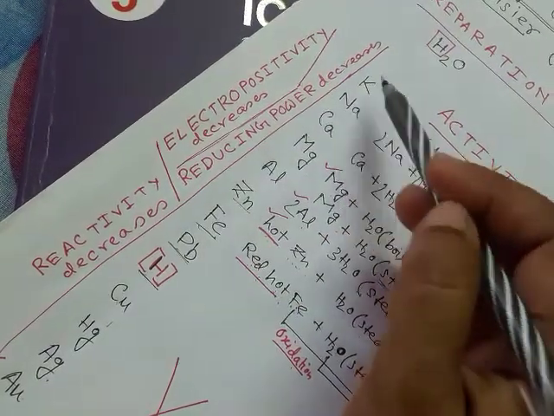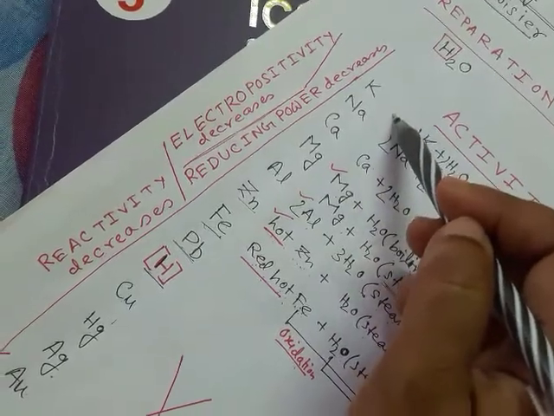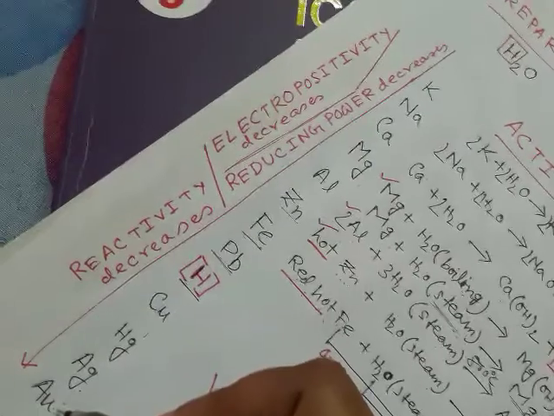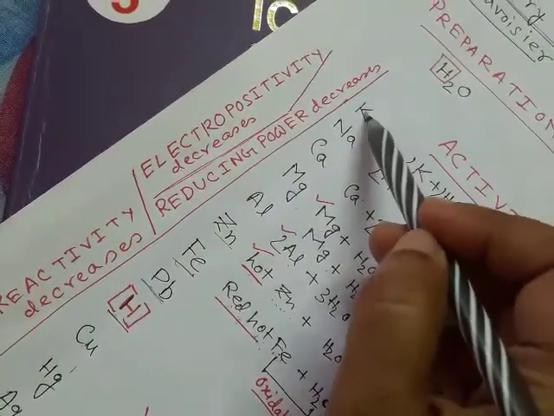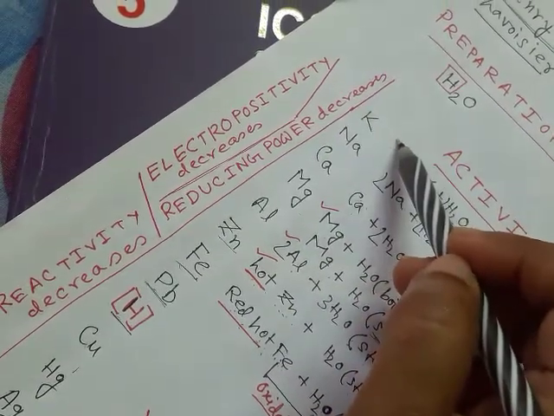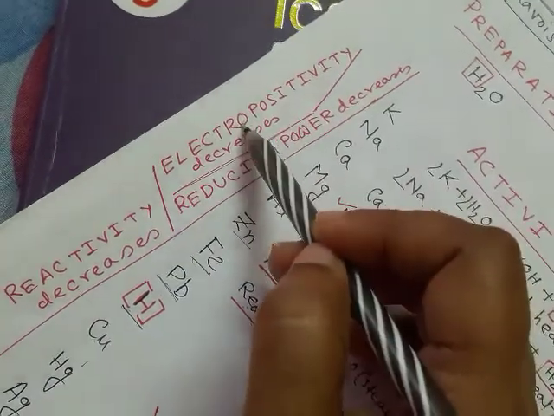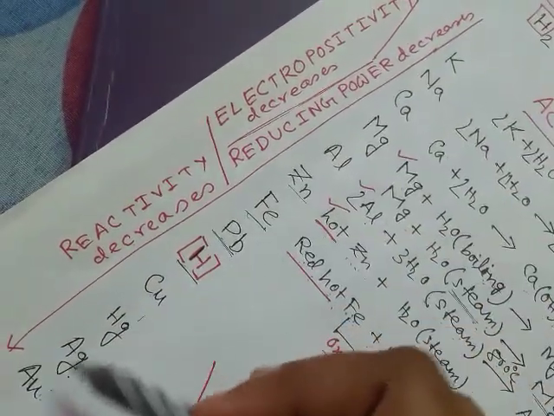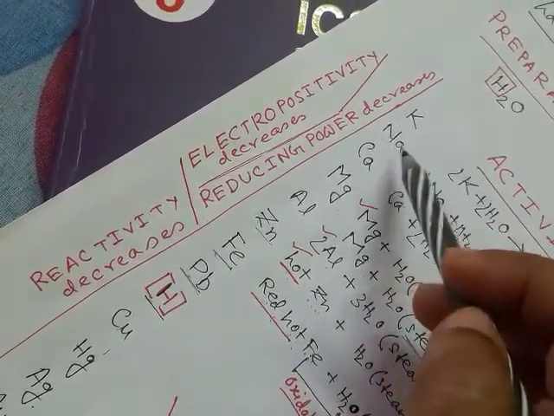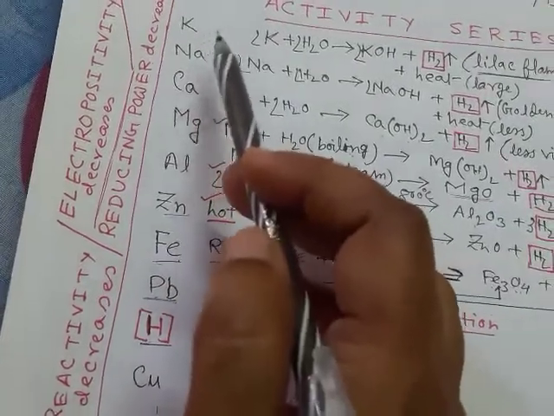Reducing power decreases, that is, the metals present at the top of the series can be oxidized easily, whereas the metals at the bottom of the series can be reduced easily. That is, the metals present at the top of the series can easily form their corresponding positive ions, that is, they are very much electropositive. So electropositivity also decreases down the series. Metals at the top of the series are very much electropositive, and they can easily form their positive ions.